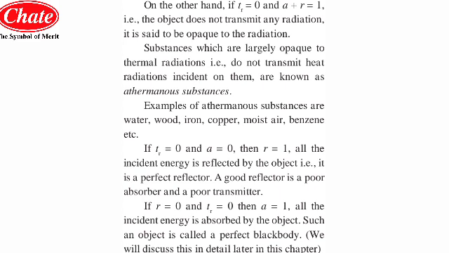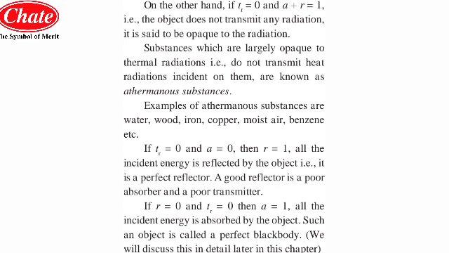Now if tr is equal to 0 and a is equal to 0, then r is equal to 1. Means students, when the transmittance is equal to 0 and the absorptivity is also 0, then the reflectance is equal to 1. Then all the incident energy is reflected by the object, that is, it is a perfect reflector. A good reflector is a poor absorber and a poor transmitter.